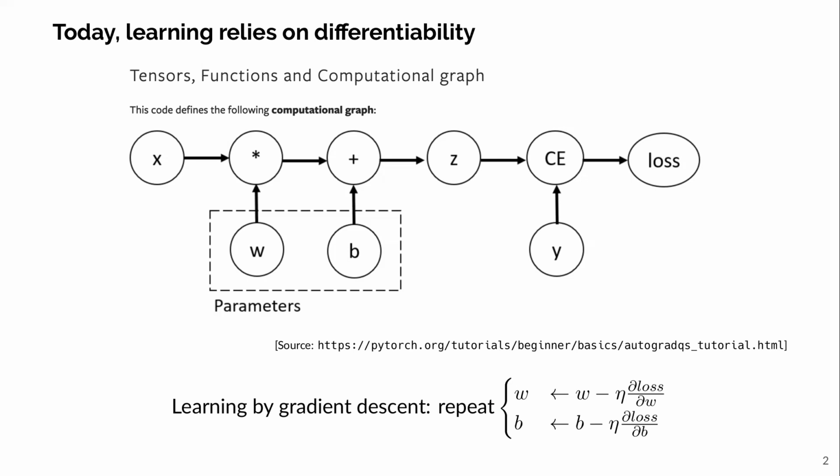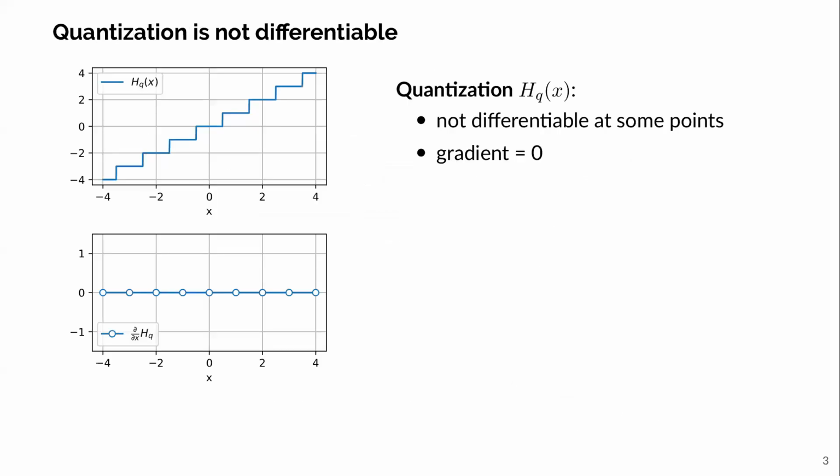However, a problem arises when non-differentiable operations like quantization functions are included. Here, you see the graph of a round function, which quantizes a real number to the closest integer. The derivative of this function is either 0 or undefined, making learning through backpropagation impossible.